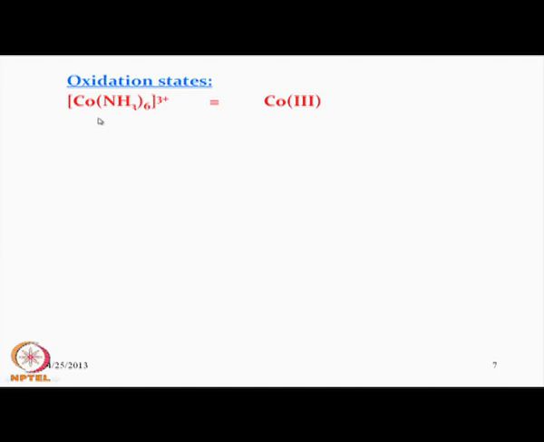So, we should assign this charge, and cobalt is then designated as cobalt(III) in Roman numerals. So, the name of this cationic species will be hexaamine cobalt(III). If 3 chloride anions are outside, the full name of the compound would be hexaamine cobalt(III) chloride.